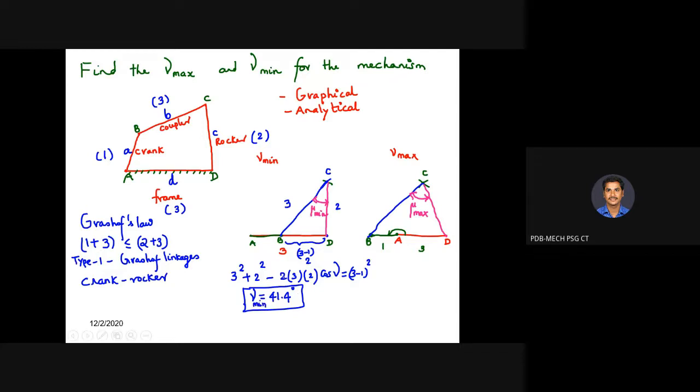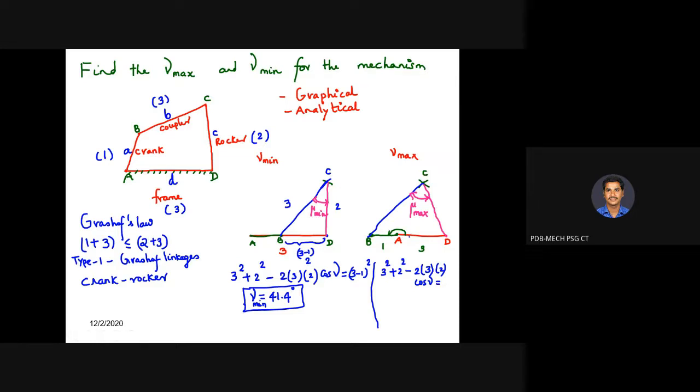So you know how to proceed with the same problem using the graphical approach. Please cross check whether you are getting the same values. Similarly, for the maximum transmission angle, you can write the same cosine law: 3 square plus 2 square minus 2 into 3 into 2 cos gamma is equal to the opposite side.